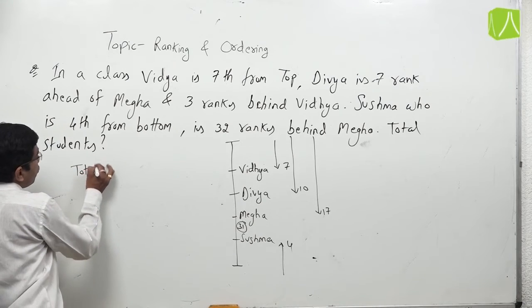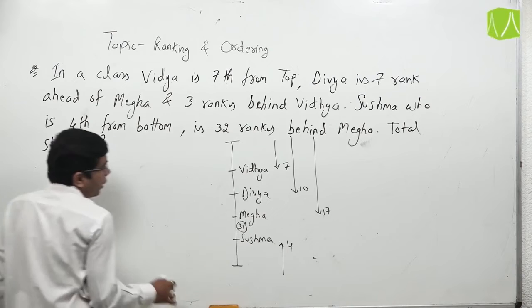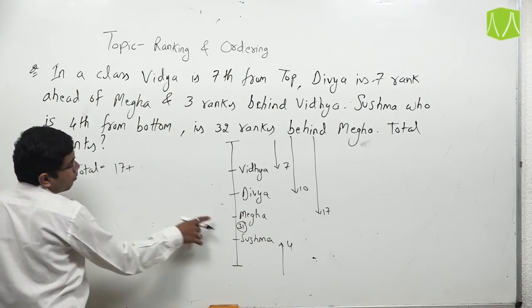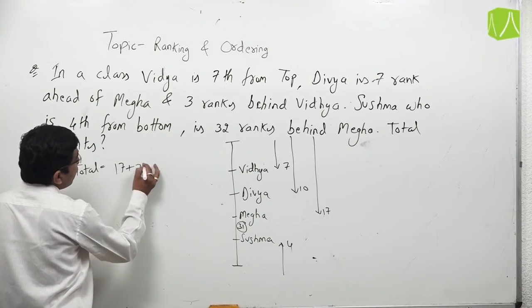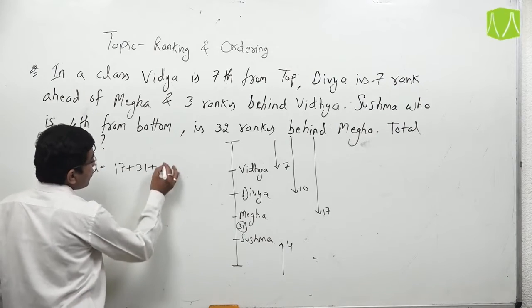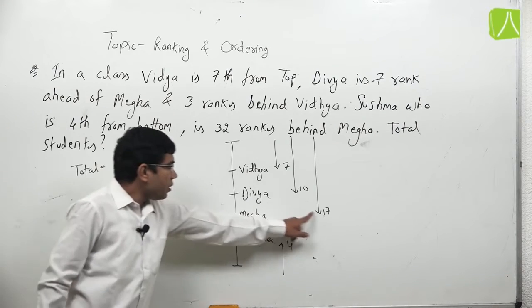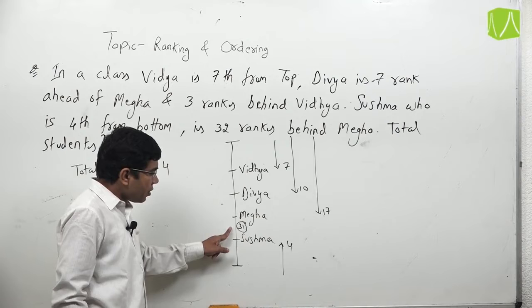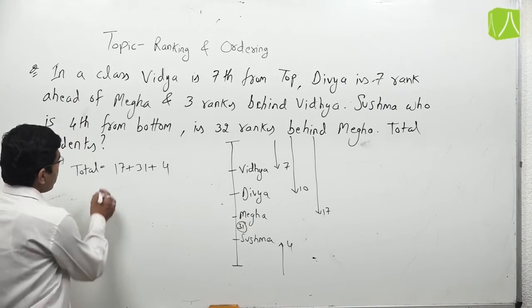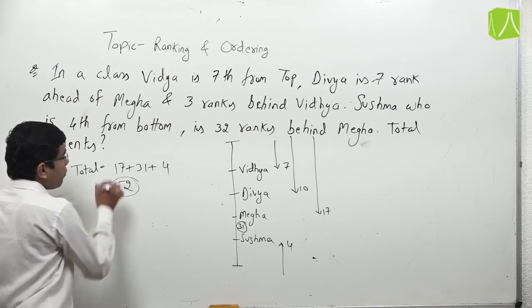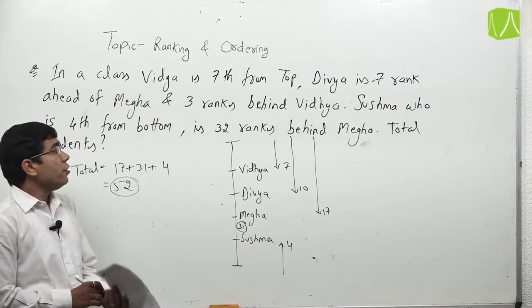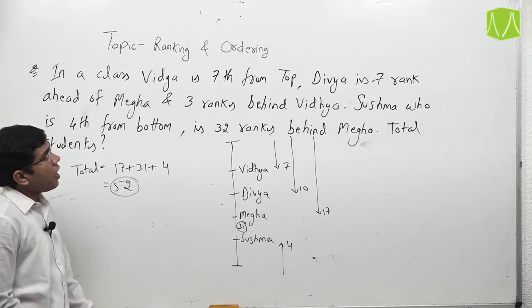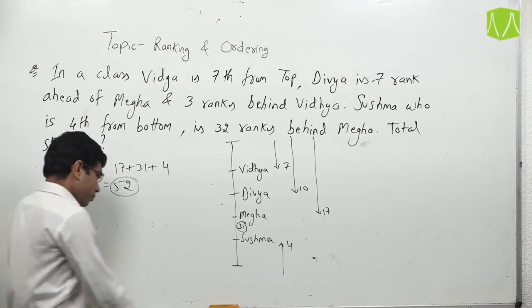So total should be 17 plus 31 plus 4, which gives the total number of students as 52. So for this question the answer should be 52.